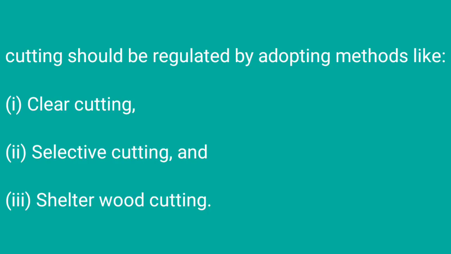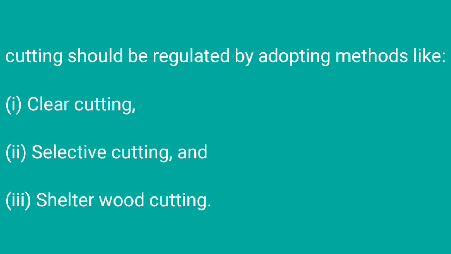Regulated and planned cutting of trees. Here the cutting should be regulated by adopting methods like clear cutting, selective cutting and shelterwood cutting. Clear cutting means that where the same species of trees are found over a large area, in cutting down those trees, only one-tenth part should be cut so that replantation can be done in a quick manner.